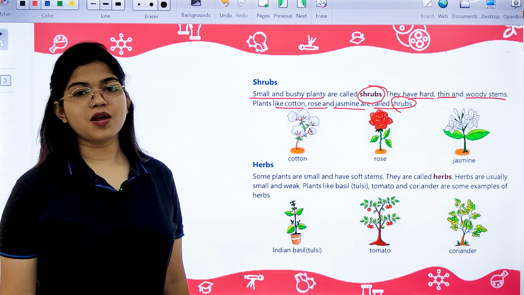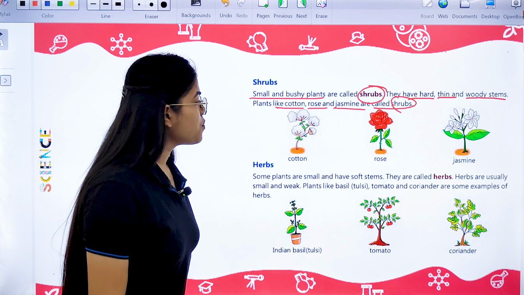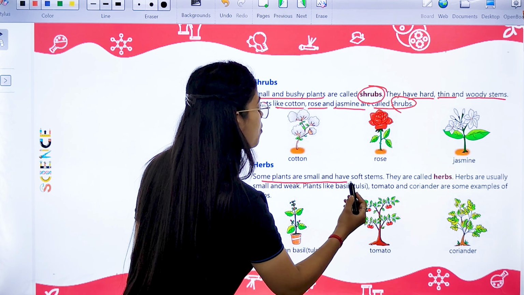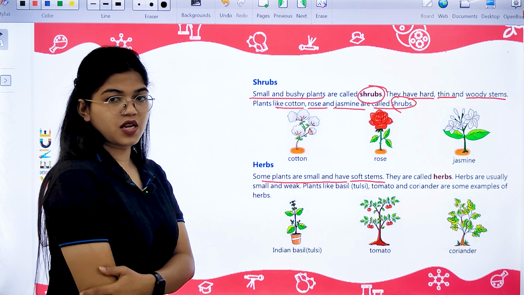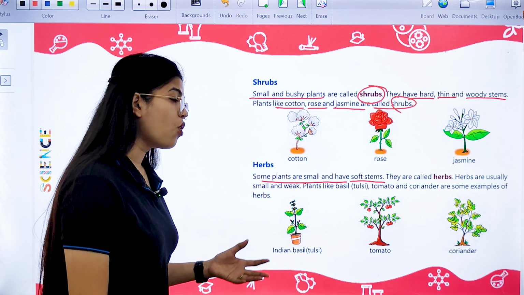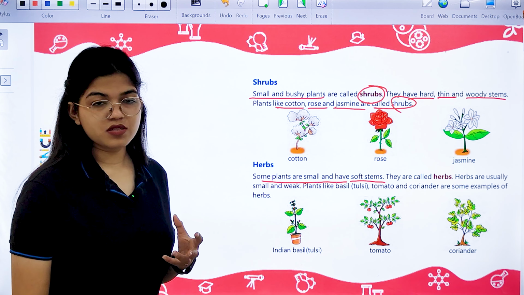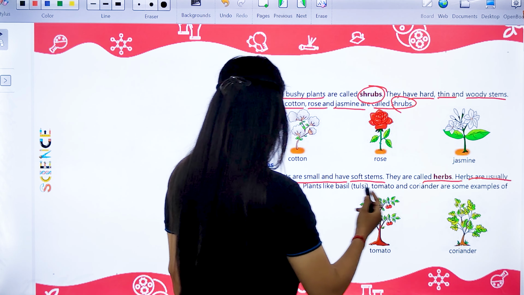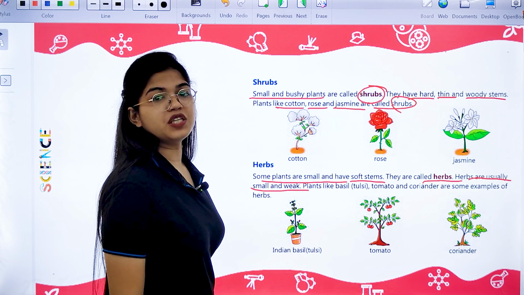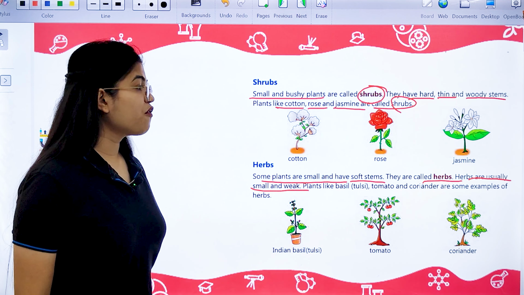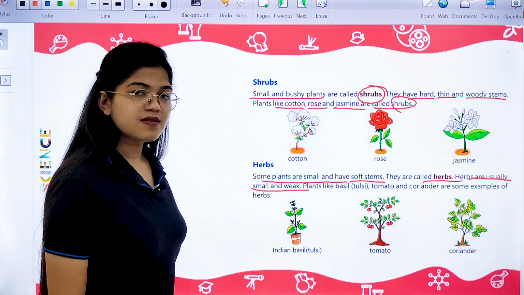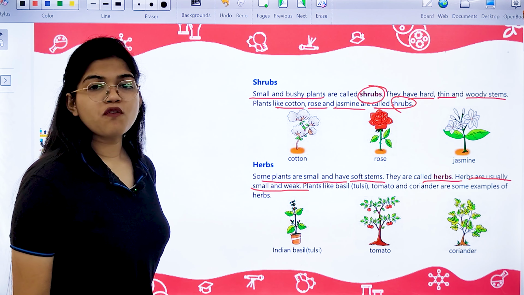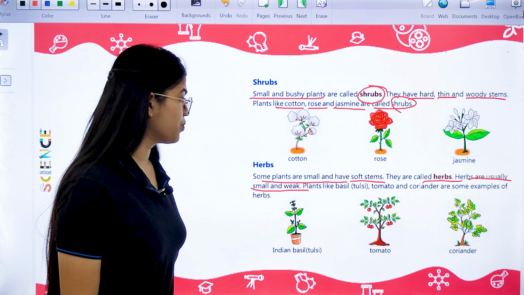All these are shrubs. Next, we are going to talk about herbs. What are herbs? Some plants are small and have soft stems. They are called herbs. Herbs are usually small and weak. Okay? The type of plant known as herbs, they are small, they are weak. And the stems of herbs are very soft also.